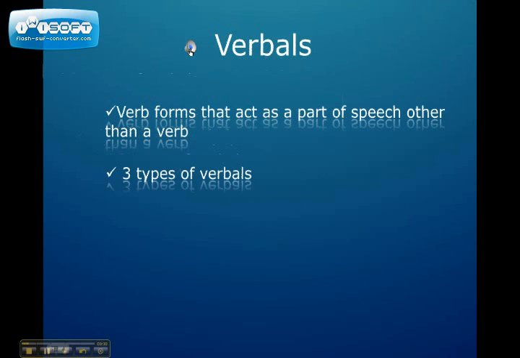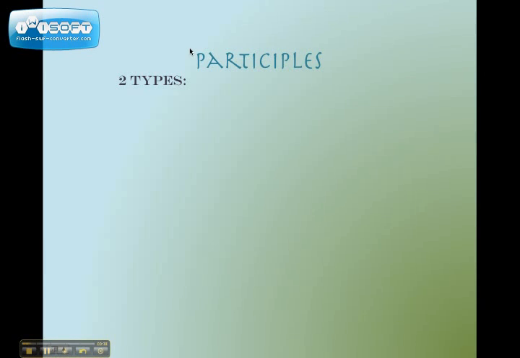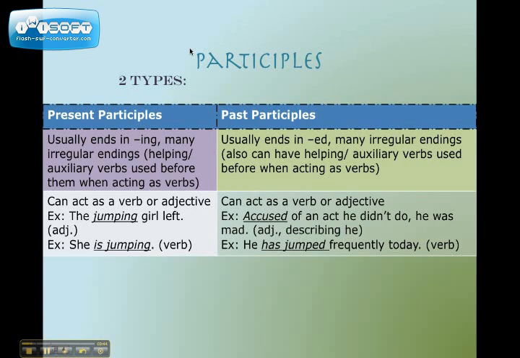There are three types of verbals: gerunds, infinitives, and participles. So next we have participles. There are two types. I have a handy little chart here. There are present participles and past participles. Both can act as either adjectives or verbs, but present participles usually end in -ing, and they have many irregular endings, and past participles usually end in -ed. It can be a little confusing because you can mistake present participles for gerunds, but we can talk about that next.